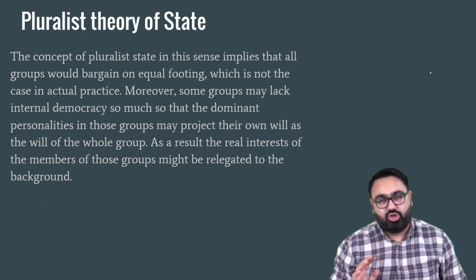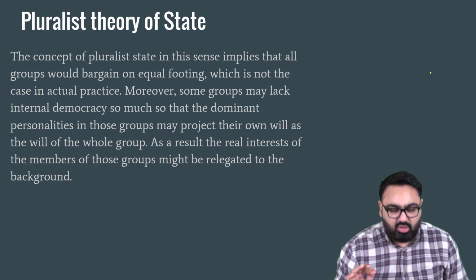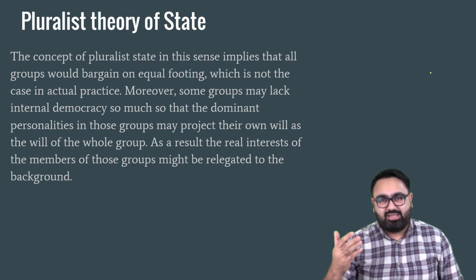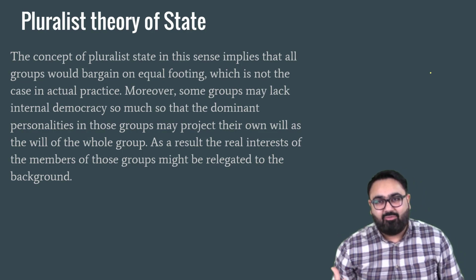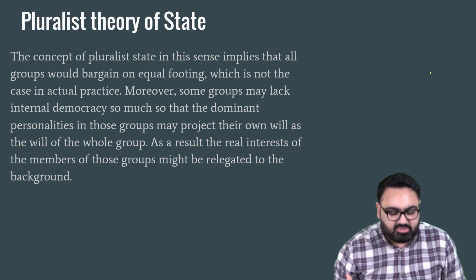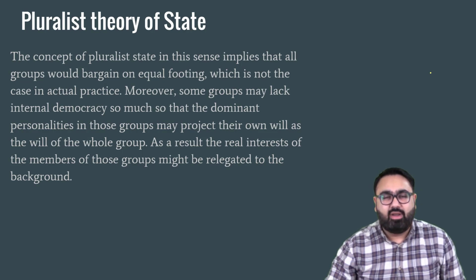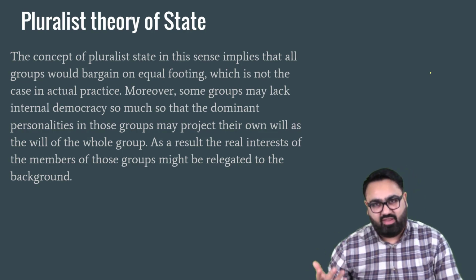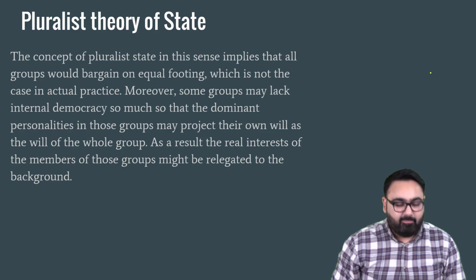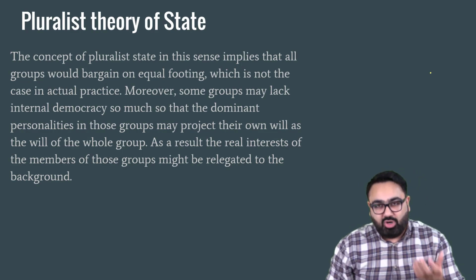This is the pluralist theory of state. So this is what you had to know. All these centers of power can bargain with the government. You can call them pressure groups. They can ask the government or push the government towards making a favorable policy that they also like. So this is what you needed to know about the pluralist theory of state.